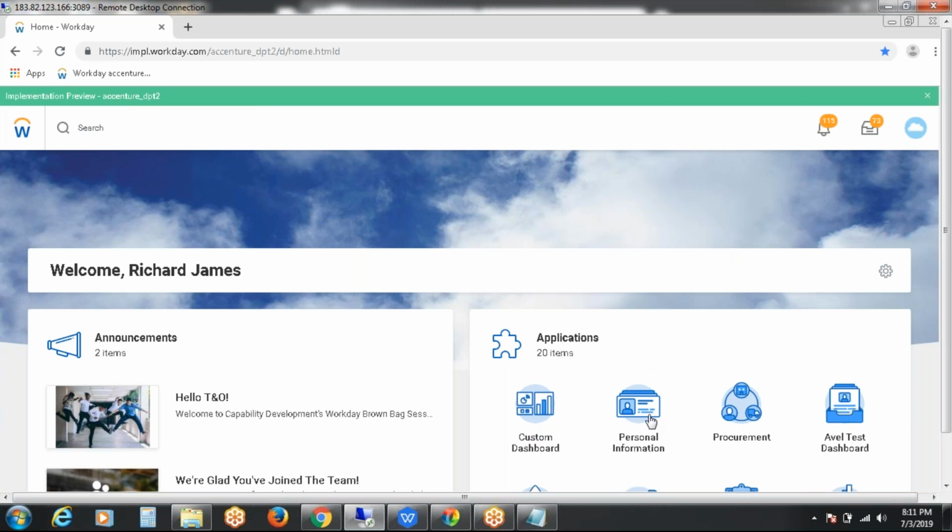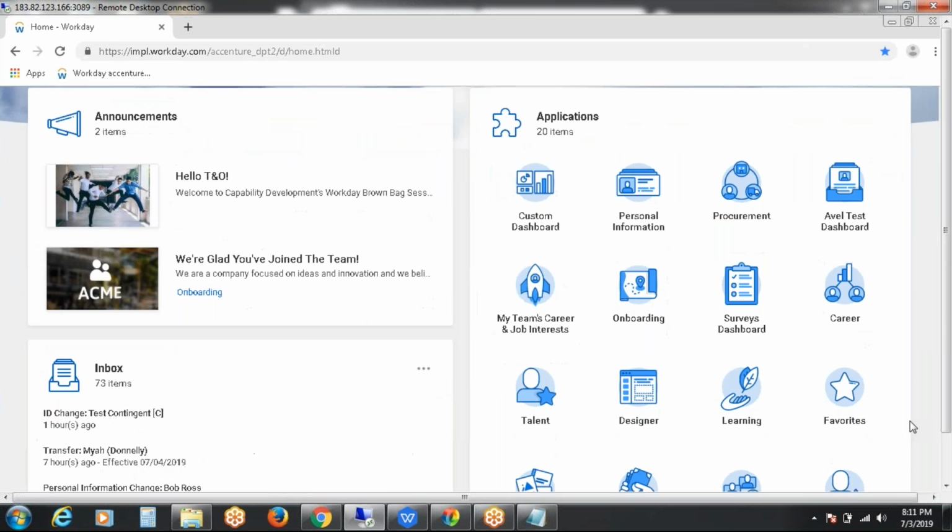Like custom dashboard, personal information, procurement. These are all employee related. If you see any icon related to my team, that application will be a manager application. So employee applications are benefit related, career related, pay related, performance related, purchases related. These are all employee self-service applications and personal information. And coming to manager applications, these are visible only to managers on the Workday homepage.